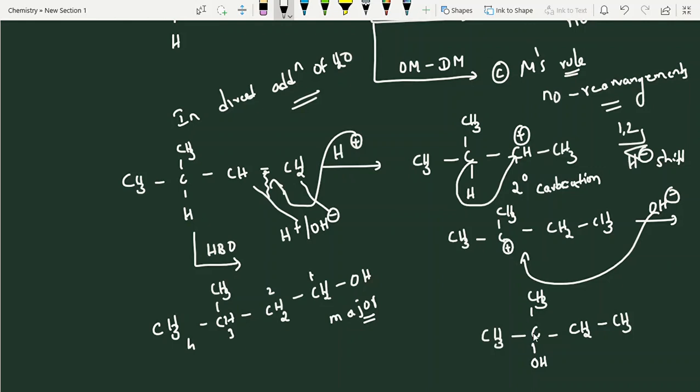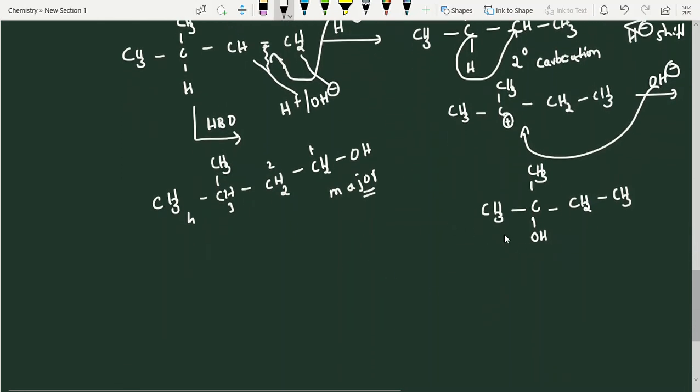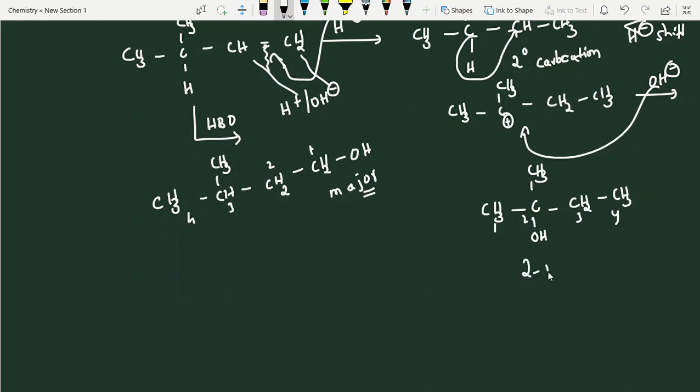This is 2-methyl 2-butanol. You have to write. They will give names also. What is this name? 1, 2, 3, 4, 2-methyl 2-butanol. You have to mention the alcohol group also. Here 3-methyl 1-butanol. This is major.